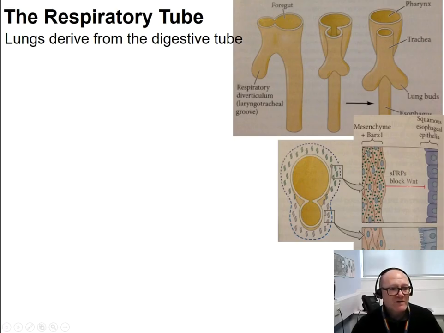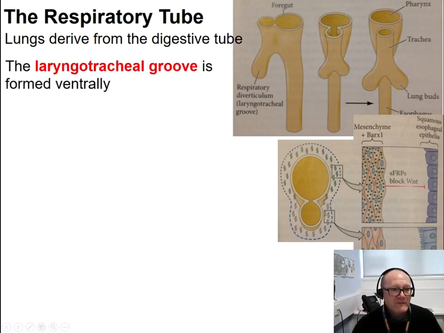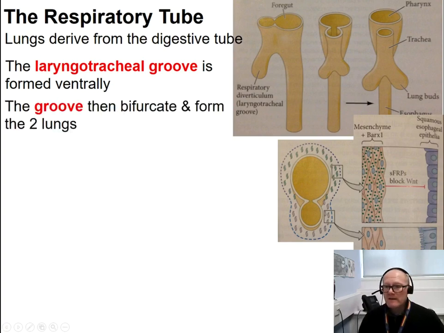So there is what is called the laryngotracheal groove. This laryngotracheal groove separates the foregut in two regions. One that will develop in the pharynx and the esophagus, and one will develop into the trachea. This tracheal tube will then bifurcate, forming the two lungs buds.